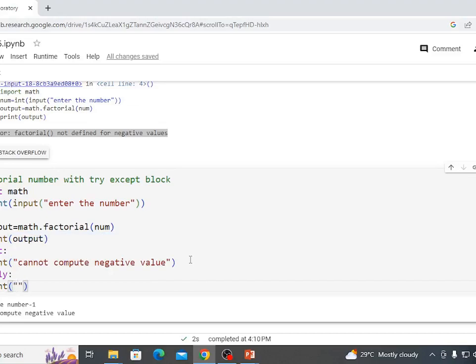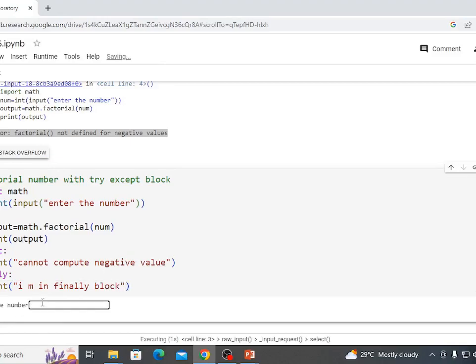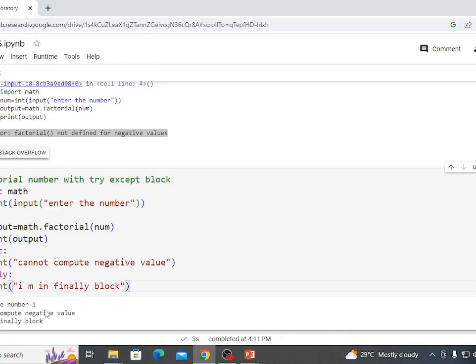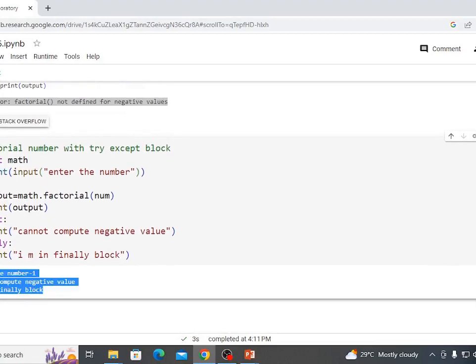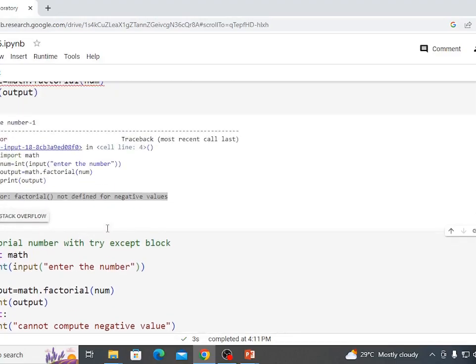See here, I am in finally block. Getting every time, these are finally blocks. Whether the try except block is showing or not showing, every time it will display I am in finally block. Getting everyone, how to handle an exception in a Python program.